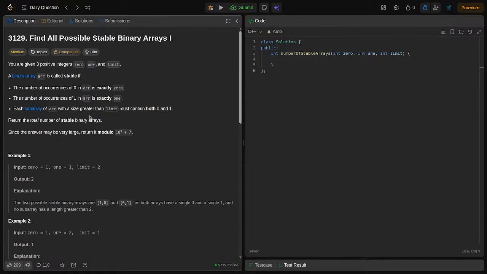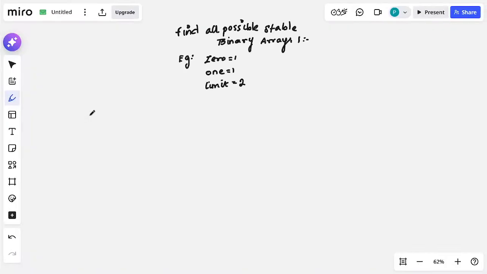So first let me explain what this question is. What does this problem say? We have this zero, which represents the number of 0s. Then what does my one represent?